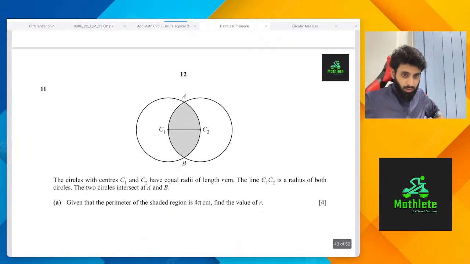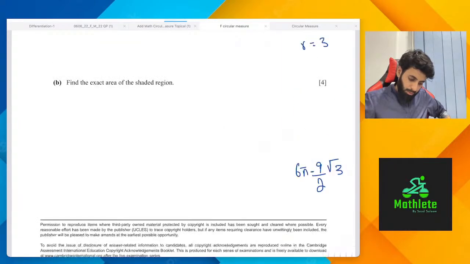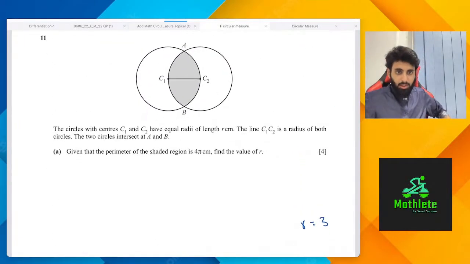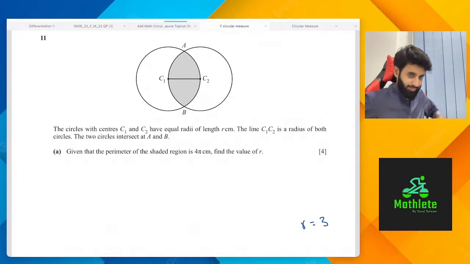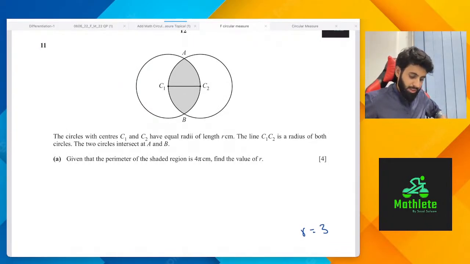So yeah, this is a question from May 2020, paper 2, variant 2. This is the COVID year. So yeah. Messi or Ronaldo? Ronaldo. Okay, so I want you guys to tell me how exactly are we going to find out the value of R, given that the perimeter of the shaded region is 4 pi. Put some thought into it and tell me what we are going to do.